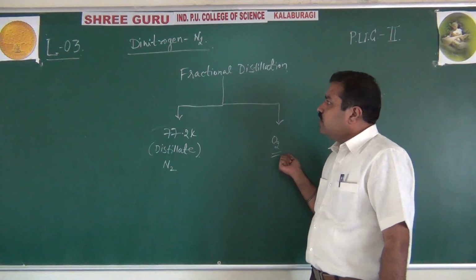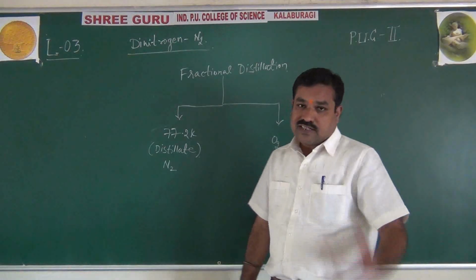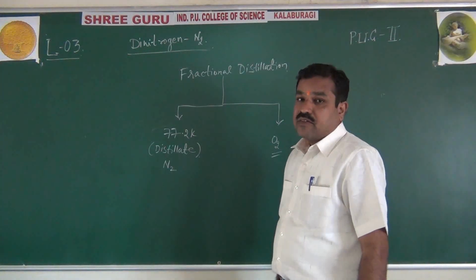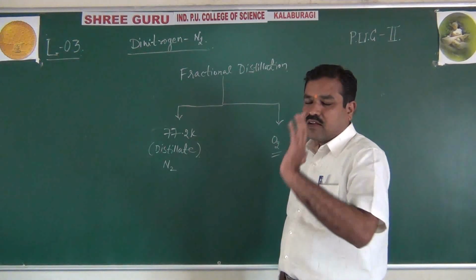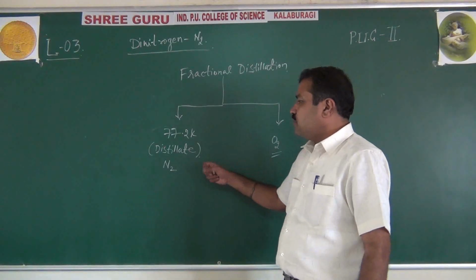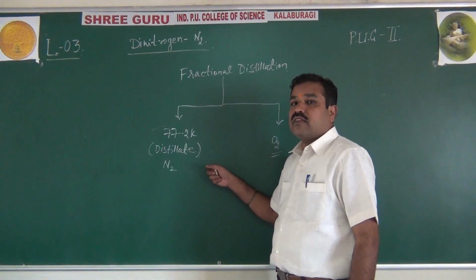This is the main source: generally, we can extract nitrogen from atmospheric air by first cooling, freezing, compressing, and then fractional distillation. Remember, nitrogen separates at about 77.2 Kelvin.